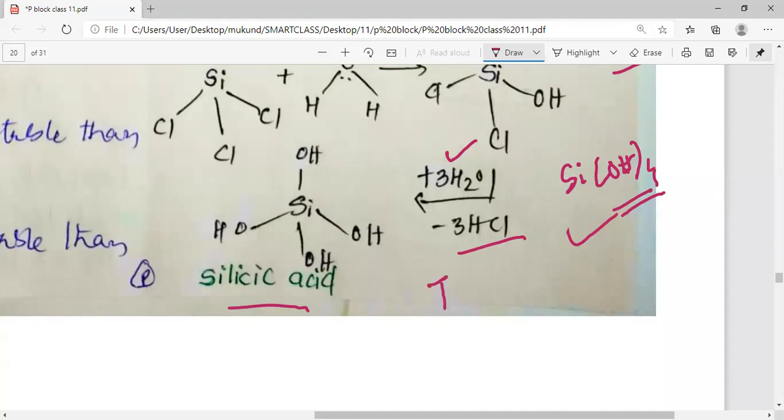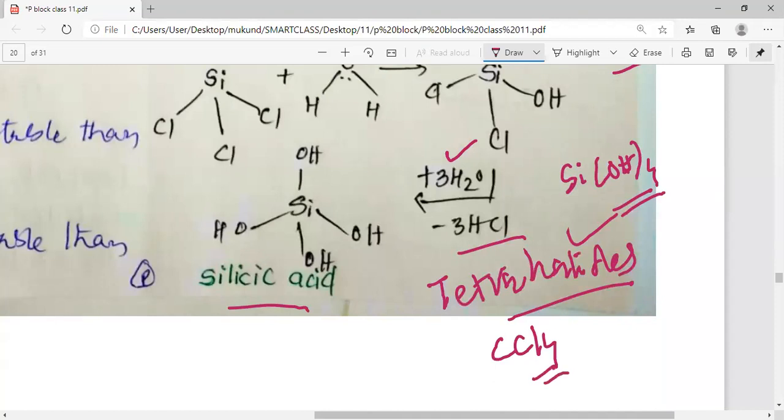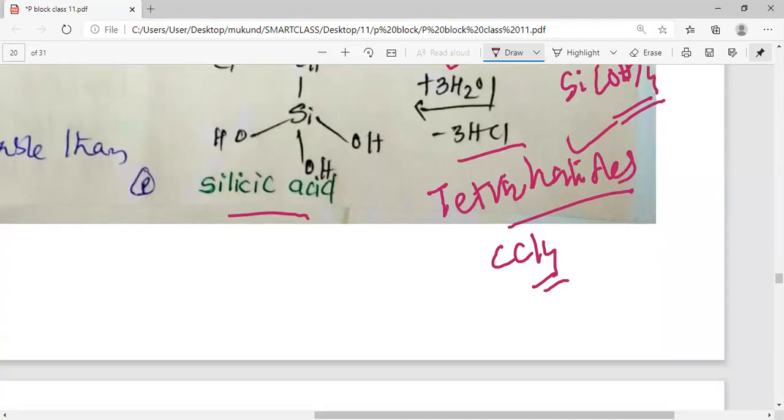So tetrahalides can be hydrolyzed to give tetrahydroxo product. Please remember, my dear students, carbon tetrachloride CCl4 does not undergo hydrolysis because there is non-availability of the d orbital in it.